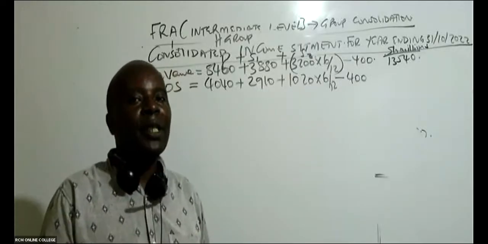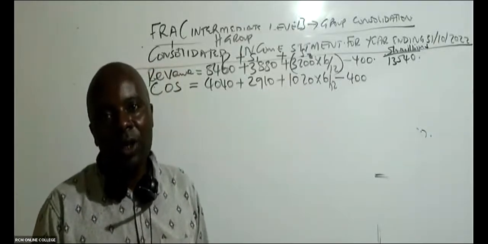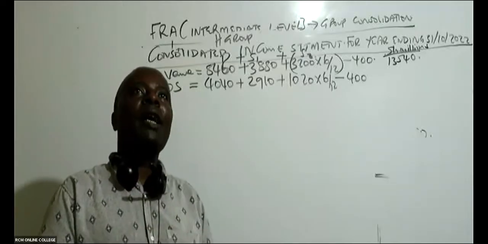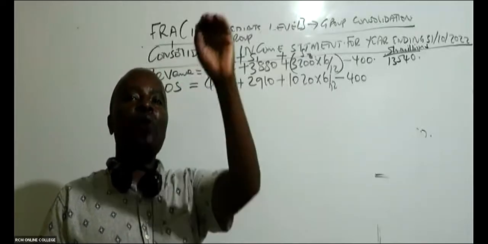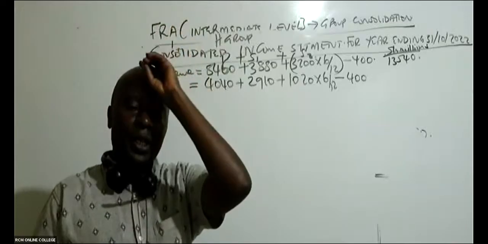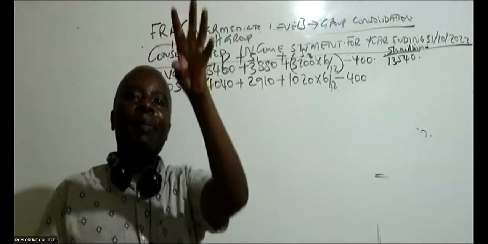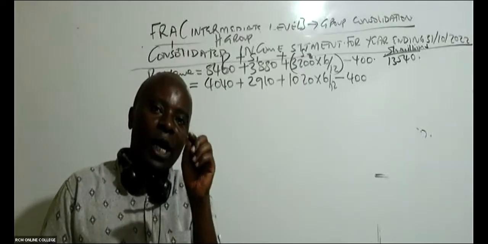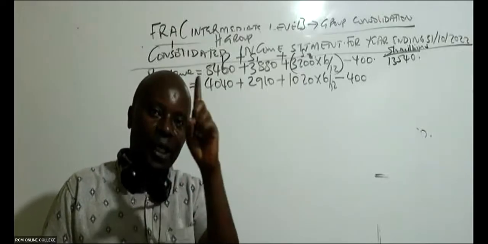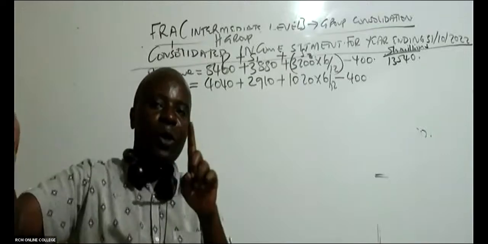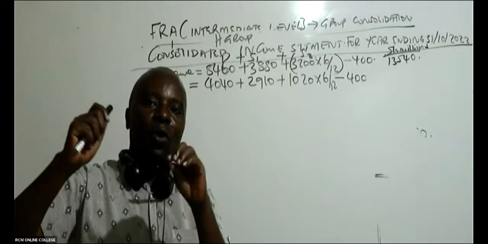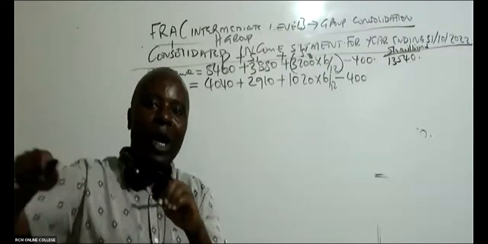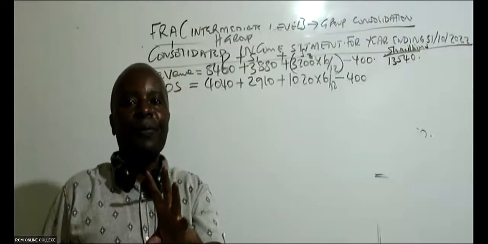Opening stock plus purchases minus closing stock. So we have purchases. One of the companies is saying, I sold goods to H at 400. And then on the other side, H is saying, I purchased goods. So where do we find this 400? In two areas. In the sales, so go to the sales, subtract the 400, fake sales. Go to cost of sales, subtract the 400, fake purchases.